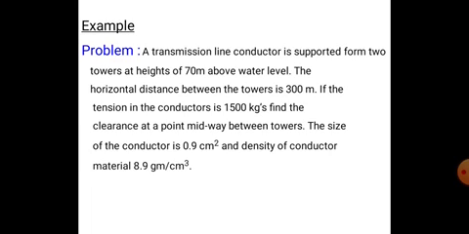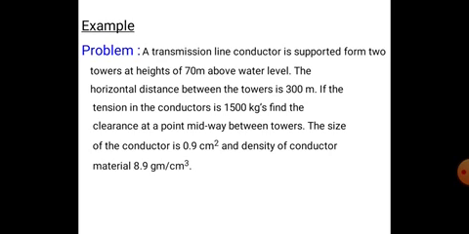So we have to find, first, the given data. The height of the towers is h equal to 70 meters. The horizontal distance between the two towers, that is L, is equal to 300 meters. The density of the conductor material is 8.9 gram per centimeter cube, and the area of cross section, the size of the conductor, is 0.9 centimeter square.